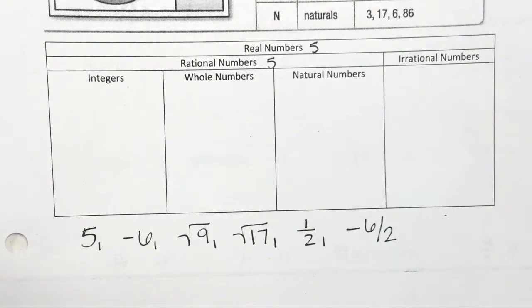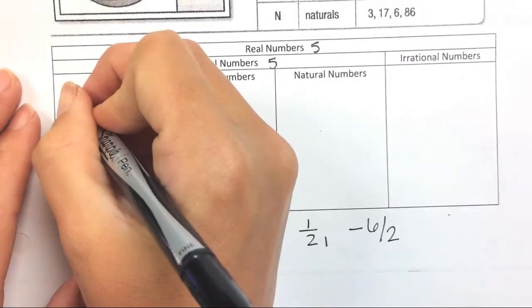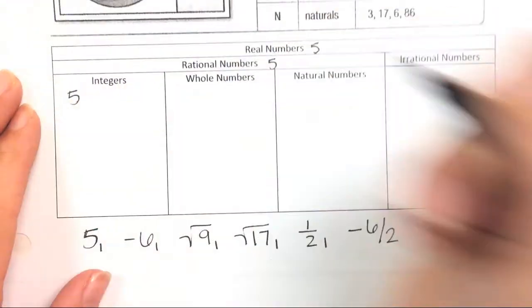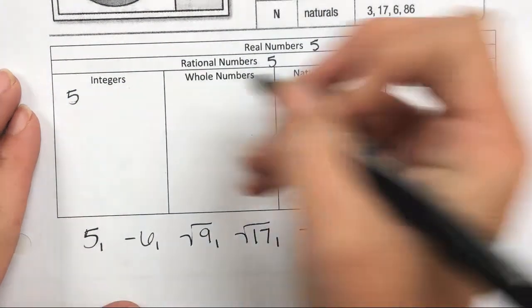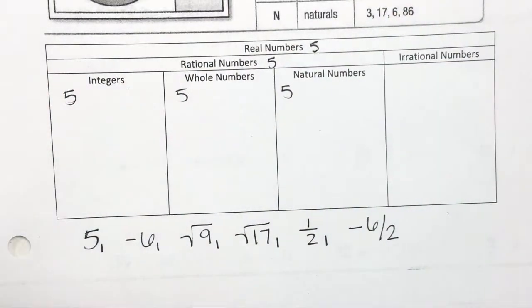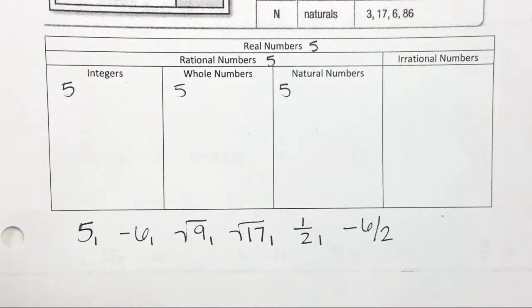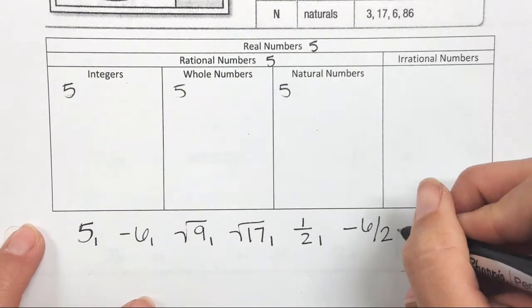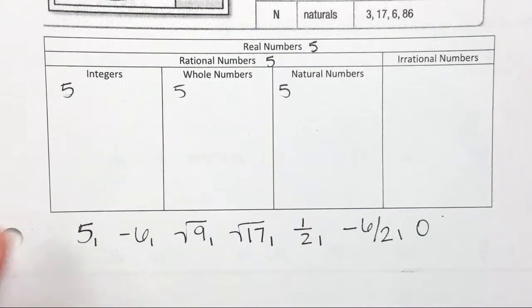Alright, is it an integer? Yes, because it's a whole number, right? That's positive and negative. What about, is it a whole number? Yes. And is it natural? Yes. So the only thing 5 is not is irrational. We're going to put one more, I'm sorry. We're going to put 0 in there too.